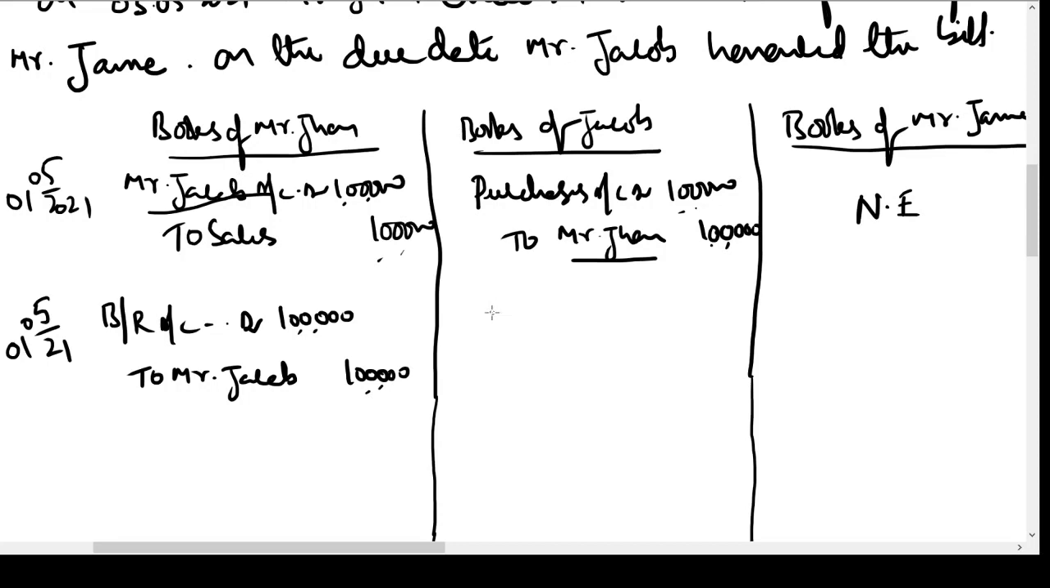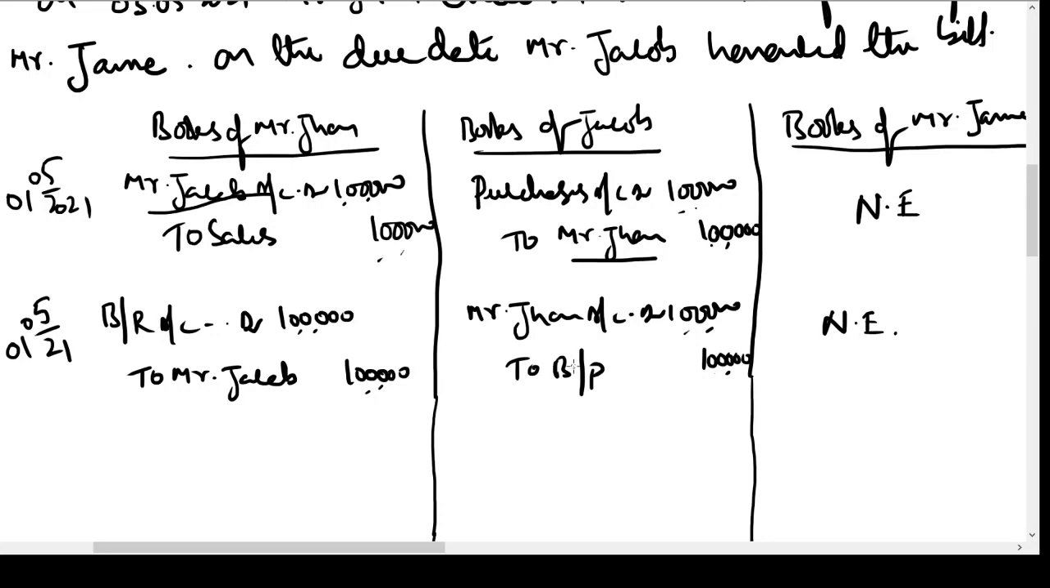What is the entry in the books of Mr. Jacob? Mr. John account will be debited because he is receiving the bill from him, 1 lakh. He is giving a bill, that is why it is being credited rupees 1 lakh. There will be no entry in the books of Mr. James because he is still not a party to the transaction.